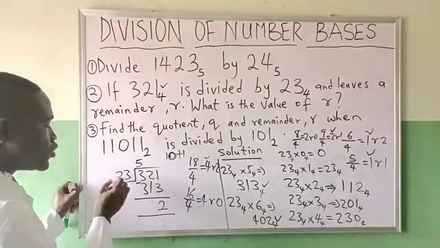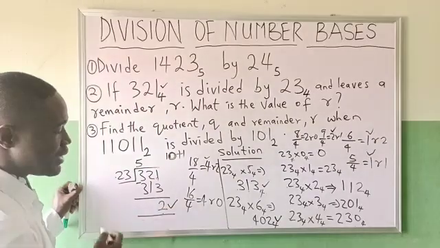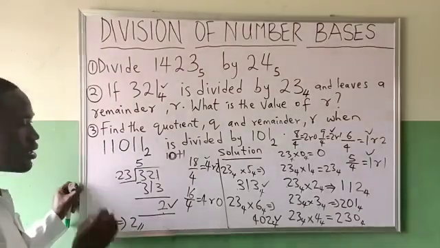That means 23, can it divide 2? No. This automatically will be the remainder. So the answer is what? 2. The remainder is 2.